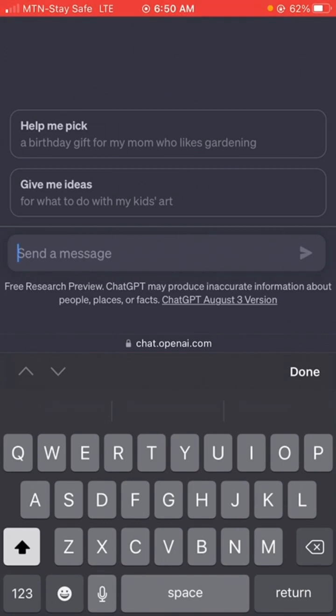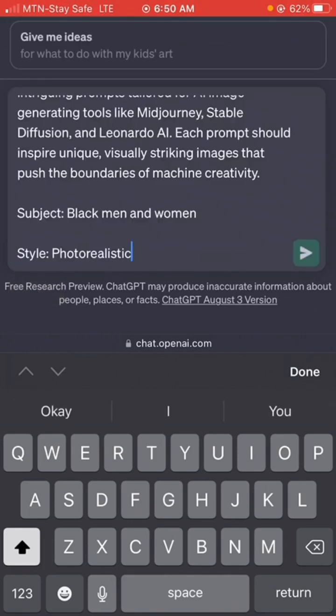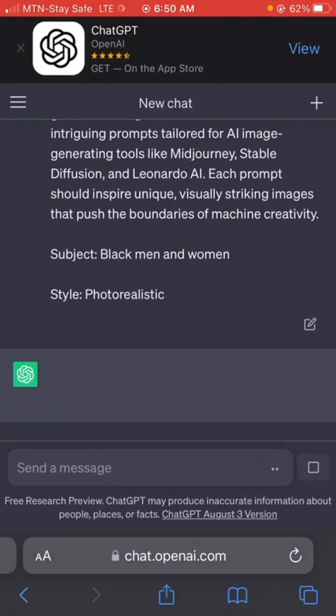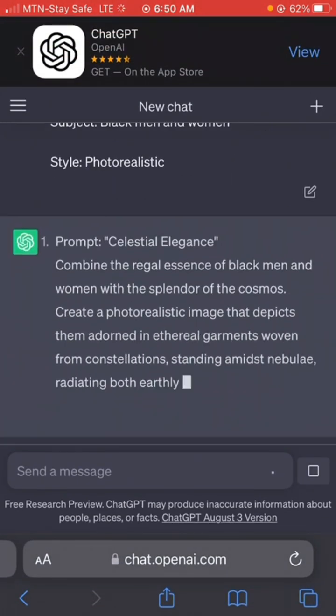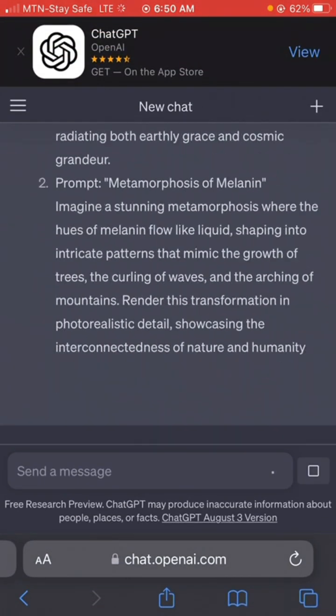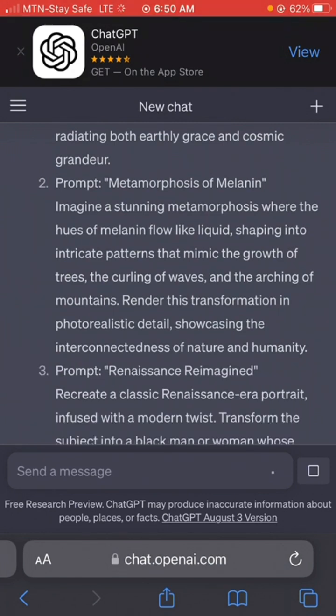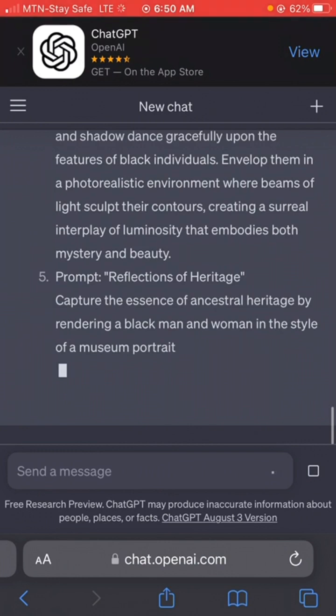So if you don't want your subject to be Black men and women, it could be any other thing. You could say food, you could say maybe digital marketing or any other thing, but let's just use one of these prompts to see what we are going to get. Metamorphosis of melanin.